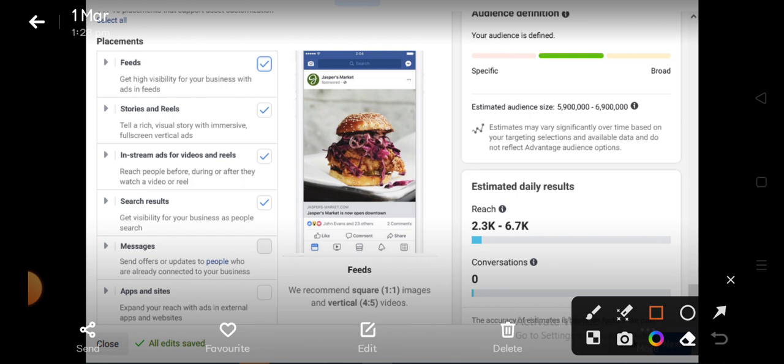Someone is watching something very interesting, and even though the person has interest in your product, because your ad came as an interruption at that time, the person may just likely skip it. Now this doesn't mean that such a strategy doesn't work. If you would apply that strategy, you need to make sure that the video you are using is very, very engaging. So these are things that you need to consider.